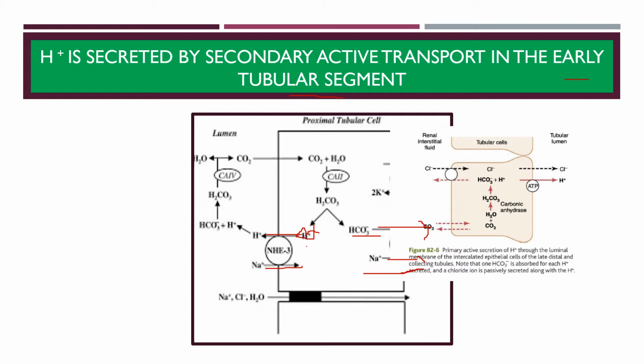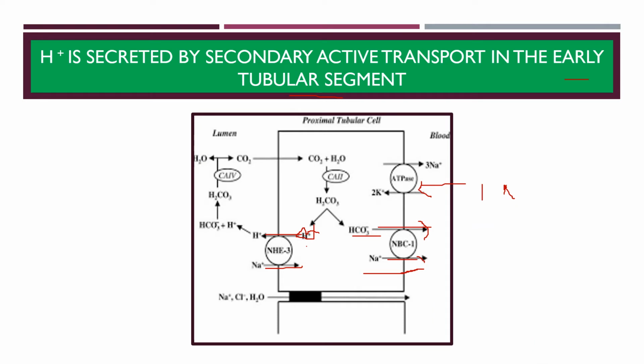So here the HCO3 minus enters the interstitial space via the HCO3 minus and Cl minus exchange mechanism, whereas in the proximal tubule it is done via the sodium bicarbonate co-transport.